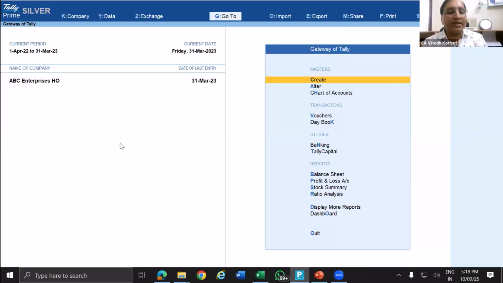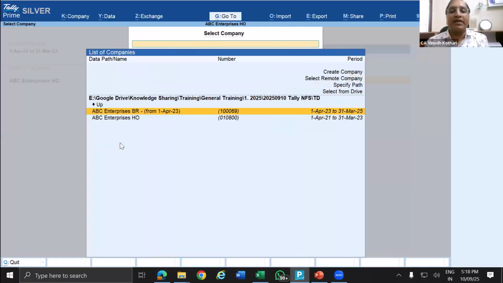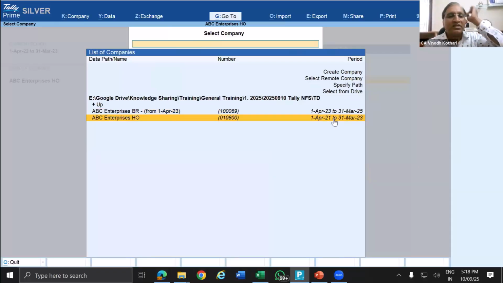Now, whenever you open a company, press F3, select company, and on the right hand side you can see how many years of data is available in this Tally. Forget this branch. As of now, branch and HO multiple Tally is not yet integrated. They are just working on it. So single Tally: ABC Enterprises HO, 1st April 2021 to 31st March 2023. So 21-22 and 22-23, two years of financial data is available.